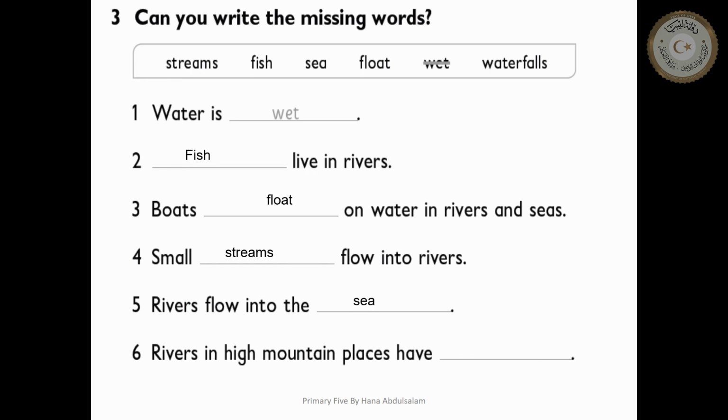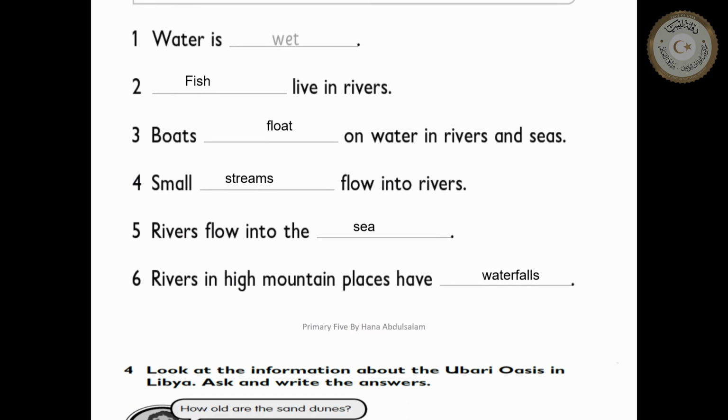And rivers in high mountain places have waterfalls. So we have these words: streams, fish, sea, float, wet, and waterfalls. We knew all these words from previous lessons.